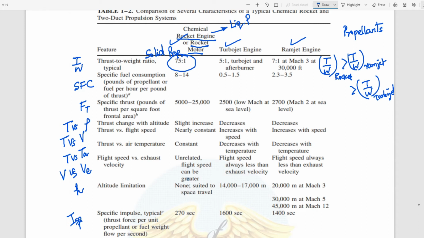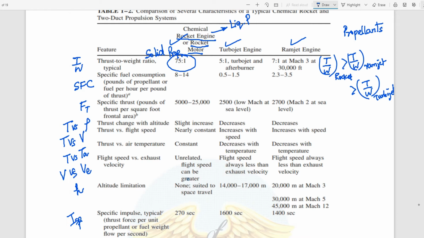Yes, ma'am. These are the important points. Please remember this pattern, because they can ask you this in any way. They can ask whose thrust to weight ratio will be more, or ask you to find the correct statement among these, or ask you to find the right sequence. They will give you all the sequences based on the rocket, ramjet, turbojet.